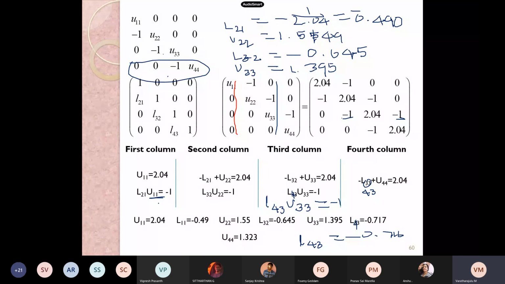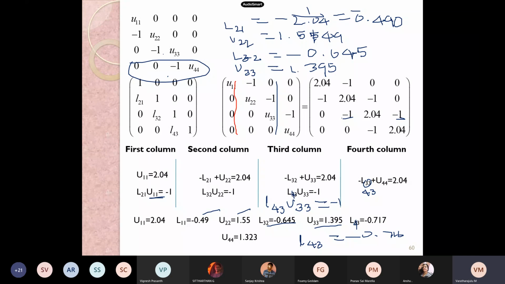U11 what you found is right. Here, minus 4.09. Yes. U22, yes, someone said 1.549. Yes, 1.55. L32 is minus 0.645. Yes, of course. Here U33, we also found that 1.395. Yes, good. Now here L43 is minus